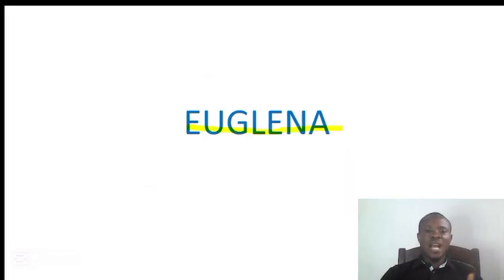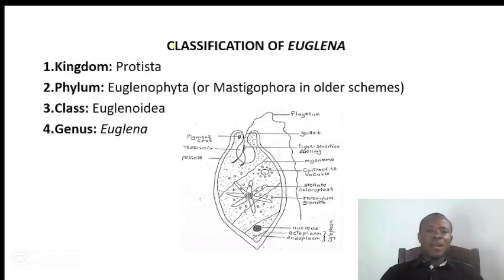Next we have here on the slide is euglena. Now let's talk about the classification of euglena as we have done with the previous examples that we have discussed. Euglena is placed under the kingdom Protista, just like any other examples that we have discussed before, but it is placed under the phylum Euglenophyta.